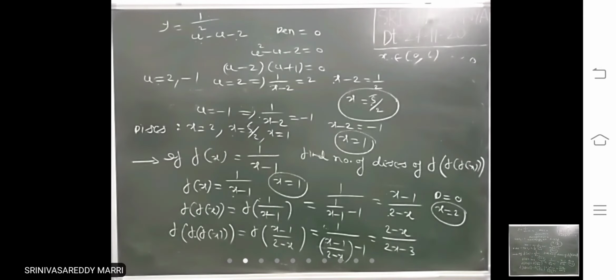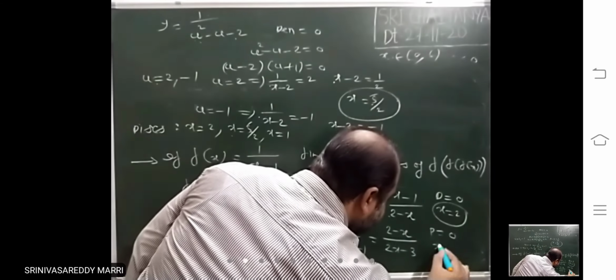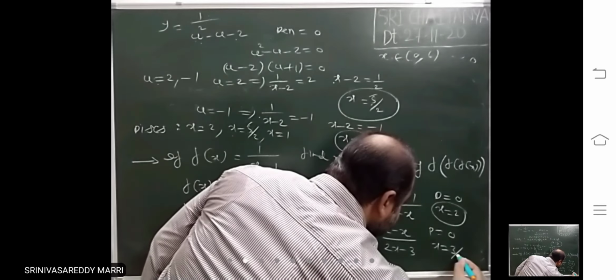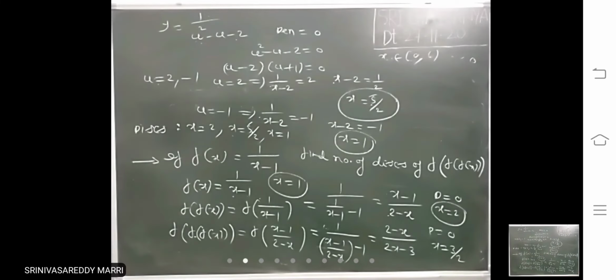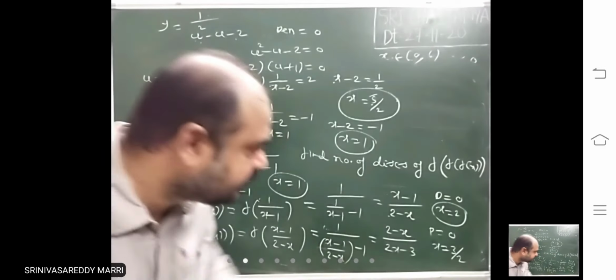Now denominator equal to 0 means you get x equal to 3 by 2. Therefore, x equal to 1, x equal to 2, x equal to 3 by 2.